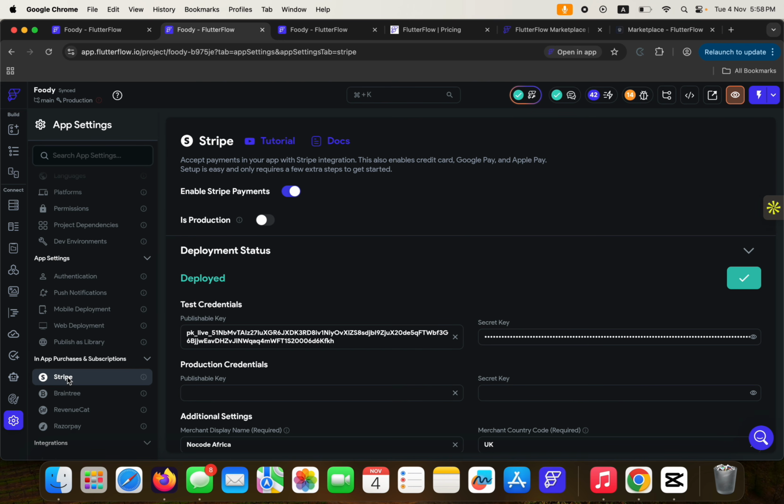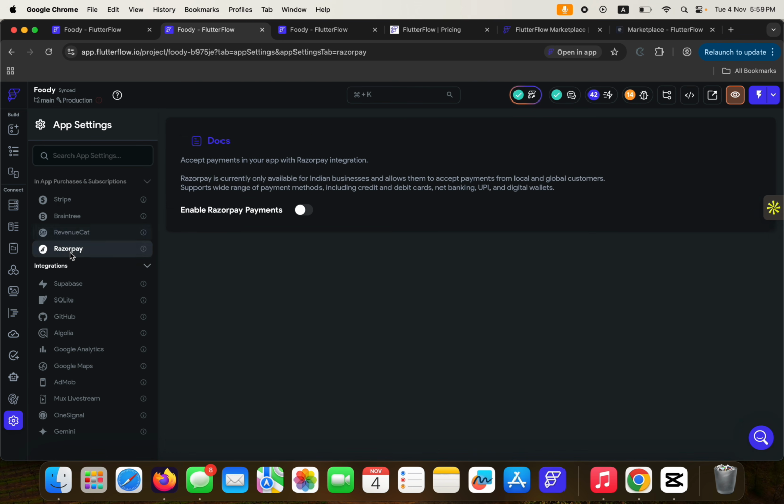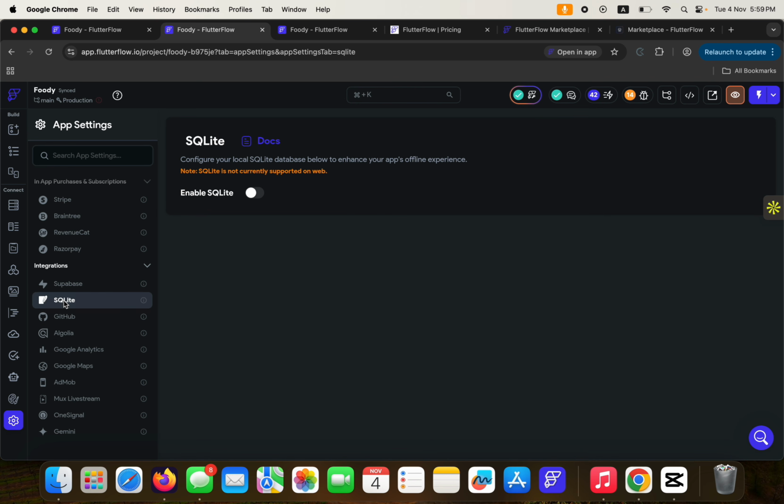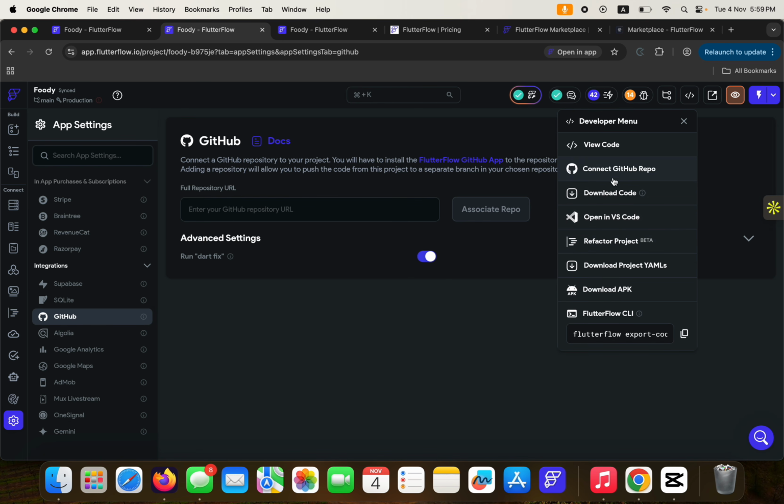All right, then this is where you connect to Stripe. This is where you connect to Braintree, RevenueCat, Razorpay, Supabase, SQLite, GitHub. Now, for most of you that are traditional developers, you can connect your FlutterFlow project to your GitHub, right? You can do that directly by connecting to GitHub here. You come here to the developer menu and connect to GitHub. You can open in VS Code. You can download your code. You can refactor the project, download project YAMLs, and then download the APK, and then explore the FlutterFlow CLI.